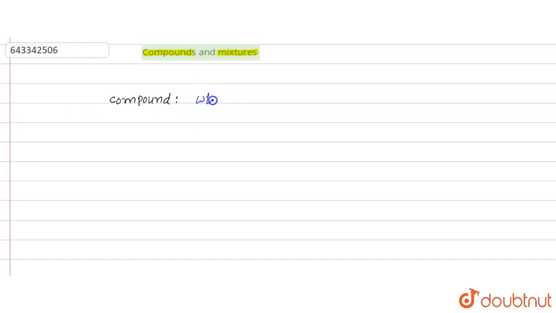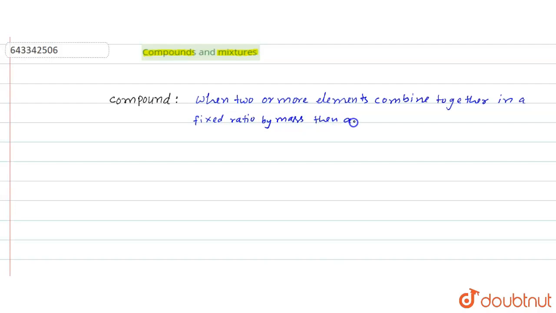When two or more elements combine together in a fixed ratio by mass, then a compound is formed.